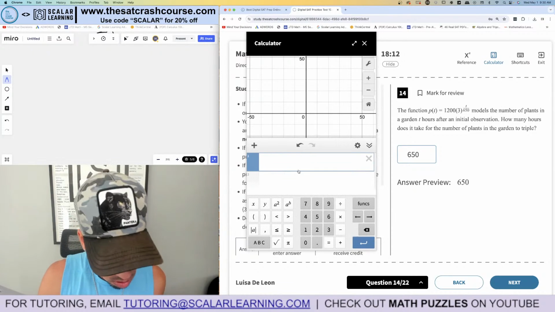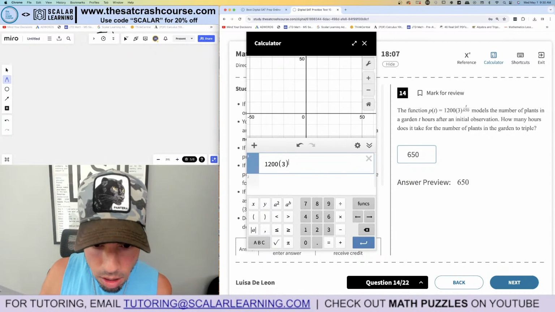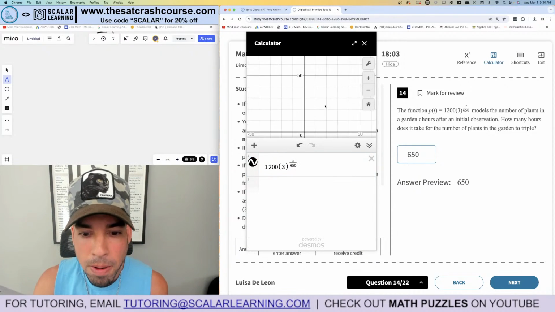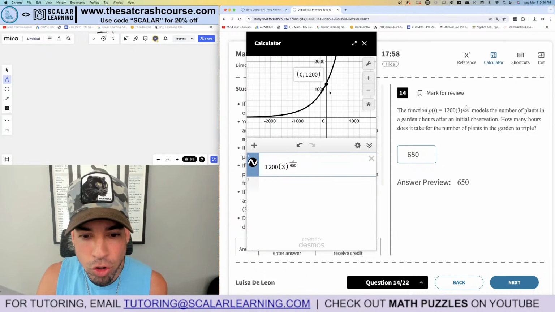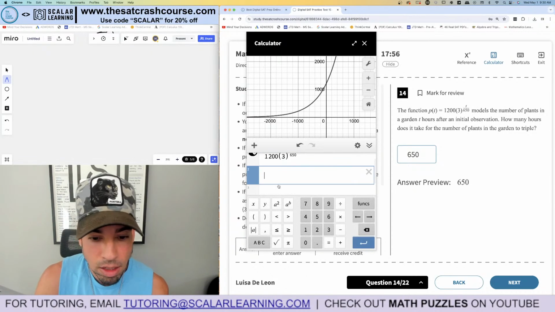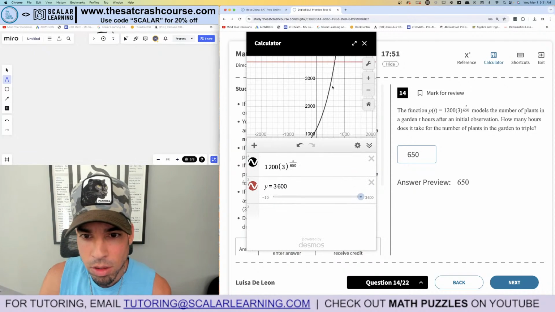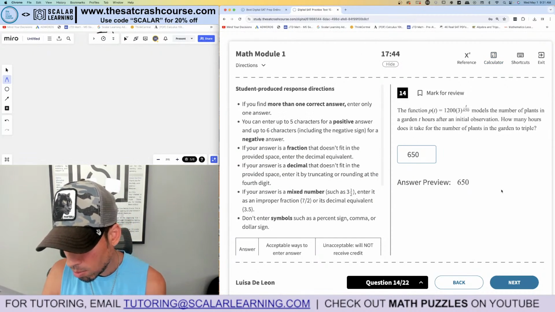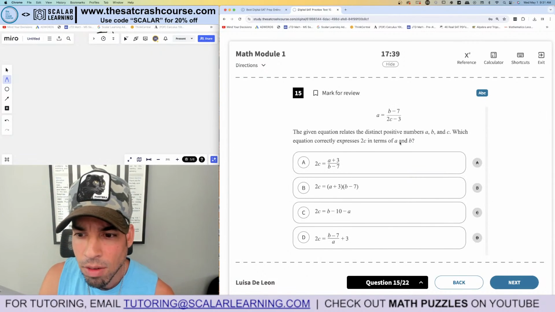But if that didn't make sense, what you can do is this. Let's see where we're at here. I'm going to put in this function, 3 to the x. You have to say x when you do it in Desmos, not t. Otherwise, it won't work. And then I got this graph. Where is it at time 0? It's at 1200. So when is it going to hit 3,600? That's triple 1,200. So let's see where 3,600 is. Oh, right there. Look at my X value, 650. You see what I'm saying? So you want to be creative. If you get stumped, just think about how can I use the calculator to make some headway here, because there's a lot of options.